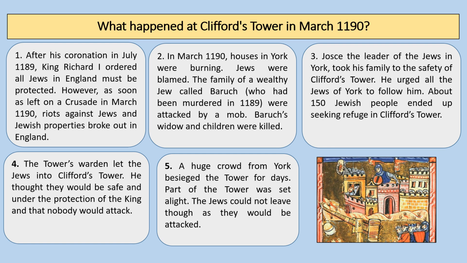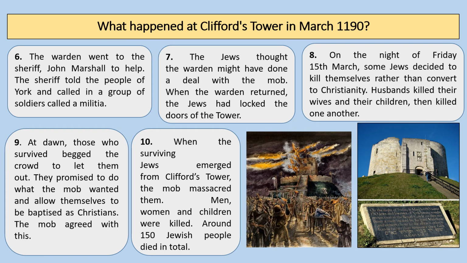But the tower's warden let the Jewish people into Clifford's Tower. He thought they would be safe and under protection of the king and that nobody would attack. However, a huge crowd from York besieged the tower for days. Part of the tower was set alight, and the Jews could not leave, though, as they would be attacked. The warden went to the sheriff, who was called John Marshall, to help, and the sheriff told the people of York and called in a group of soldiers called a militia. The Jews thought the warden might have done a deal with the mob, though, and when the warden returned, the Jews had locked the doors of the tower.